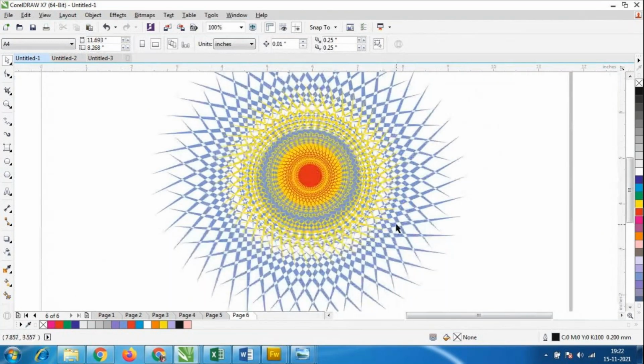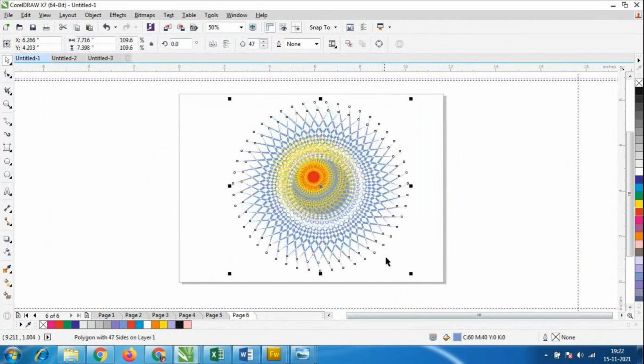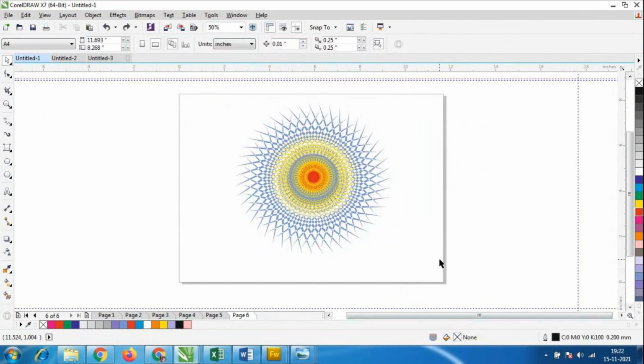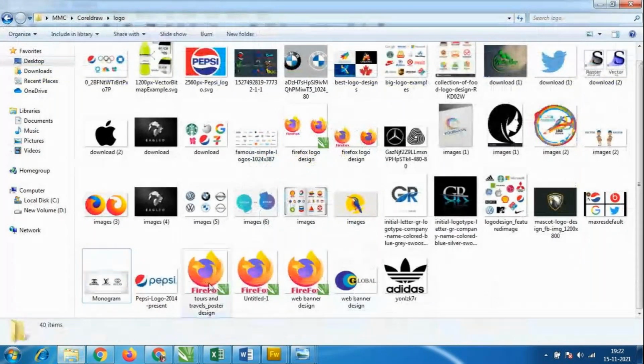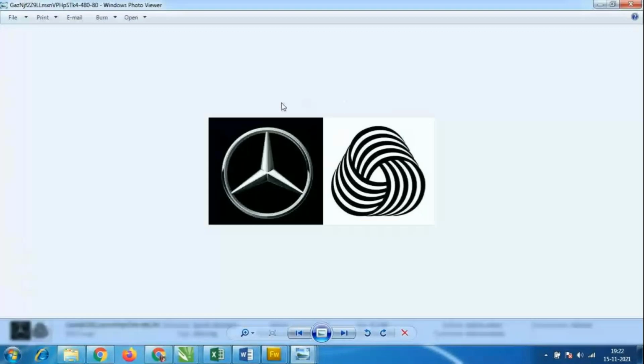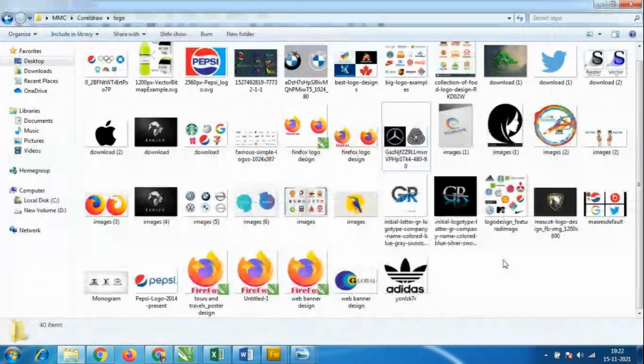So like this, we could create more designs using this shape, and we could create logo designs. Like we could create a Benz logo in this. So many multiple designs. So this kind of logos we could create. The Benz logo is done using this shape only. Next class, I'll show you people how to create this logo designing.